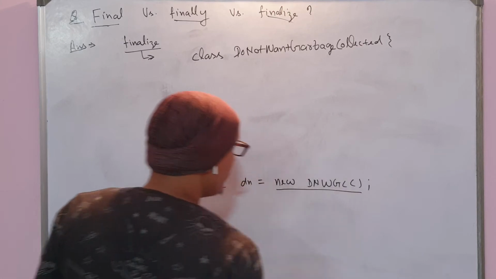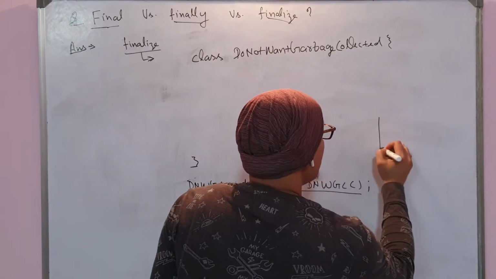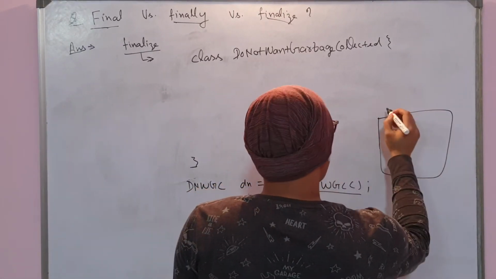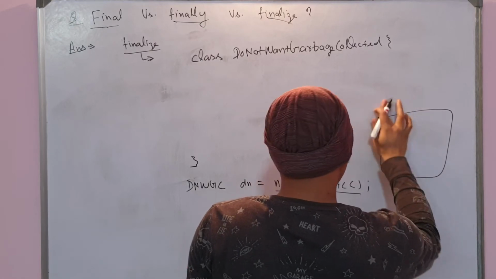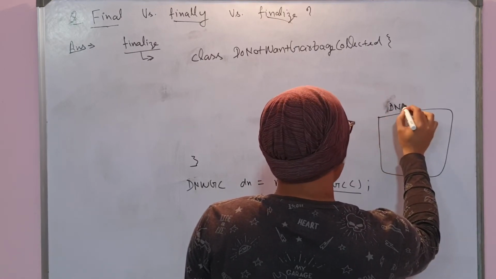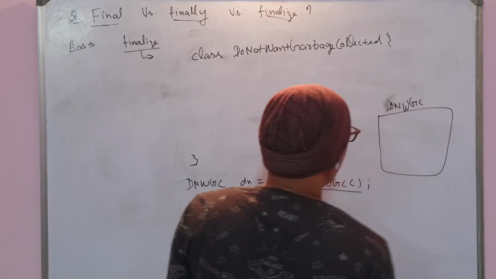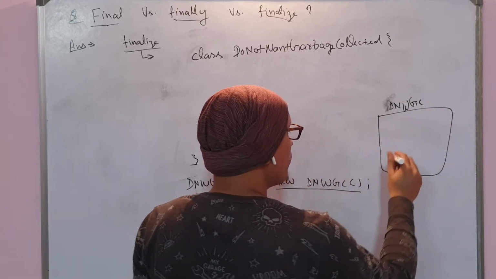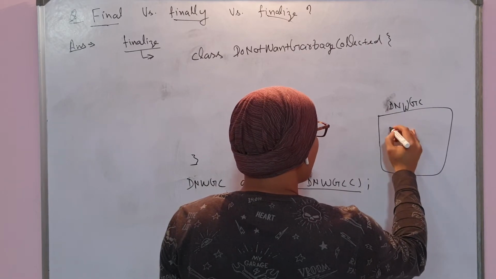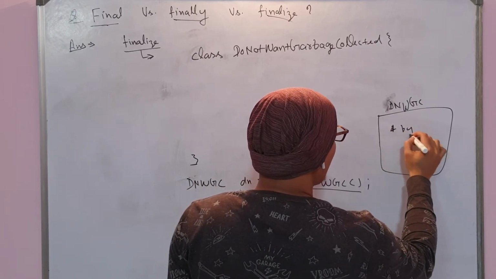So this is the object which is getting created, and the object name is dn. Suppose this object is occupying 4 bytes.